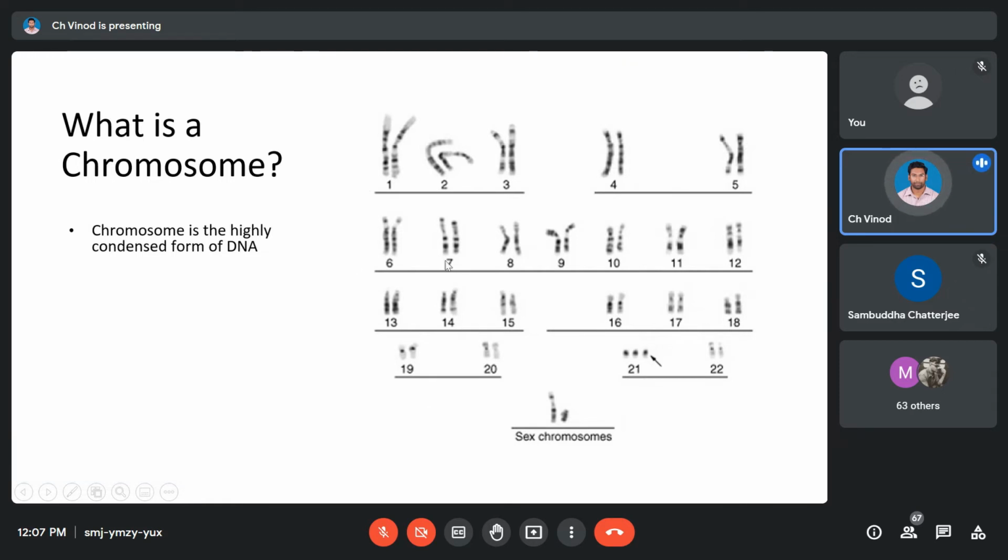So if your cell has one set of chromosome 1, one set of chromosome 2, one set of chromosome 3, in this way, all the sets, then we call such a cell a somatic cell, and the condition is called diploid. Ploidy indicates the set of the chromosome. If you have one set, it's haploid. Two sets, diploid. Three sets, triploid. Like this, okay?